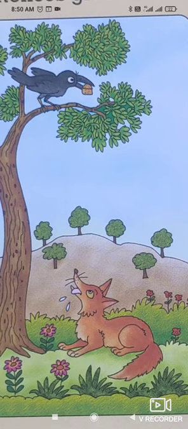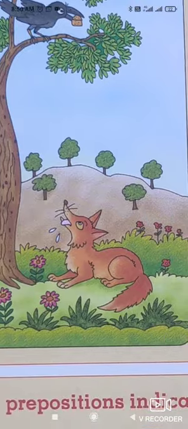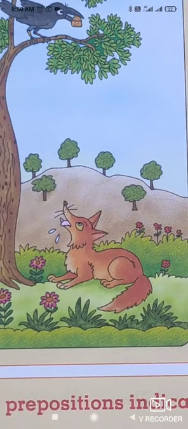The third sentence is: A fox sat under the tree and looked at the cheese. So here is the fox who sat under the tree, meaning under is a preposition, and at is a preposition.